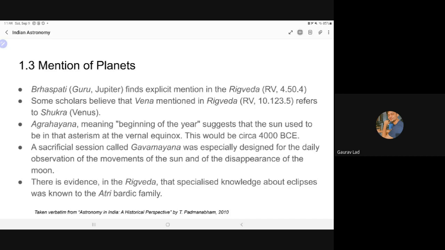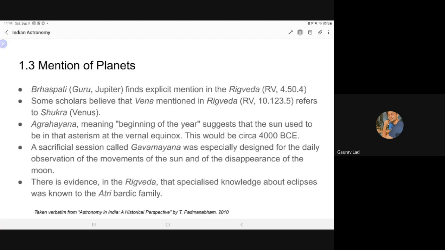This is an extrapolation, because this date would not agree with all the other references that we have about the Vedic literature. So 4000 BCE, you can use astronomical references to extrapolate that date, but it really doesn't agree with all the other evidences, linguistic evidences that we have, which do not go back to 4000 BCE.